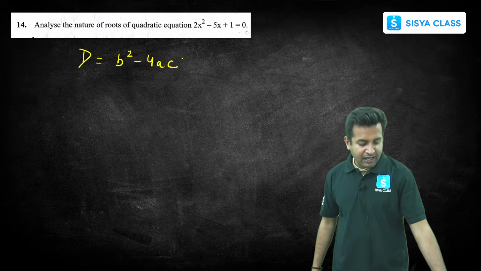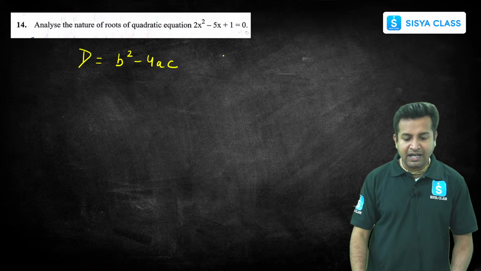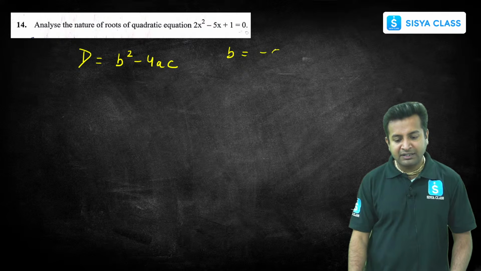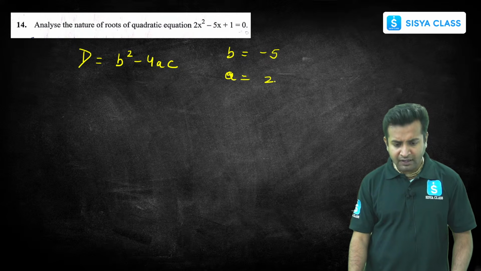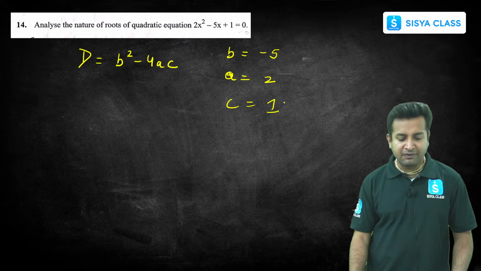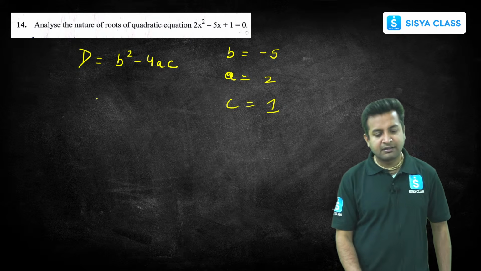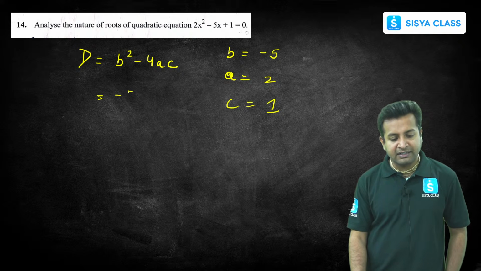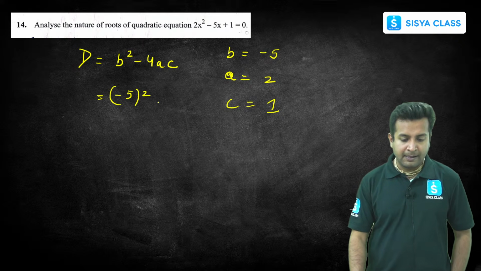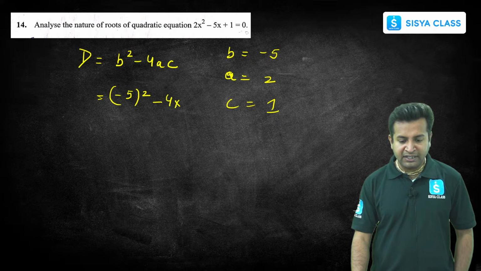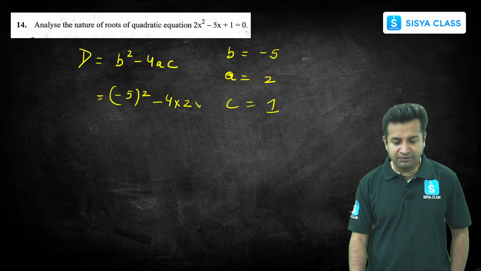Now tell me, what is the value of b? The value of b is -5. What is the value of a? Value of a is 2. What is the value of c? Value of c is 1. Now put down the values here. B square means -5 whole squared minus 4 into a, which is 2, into c, which is 1.